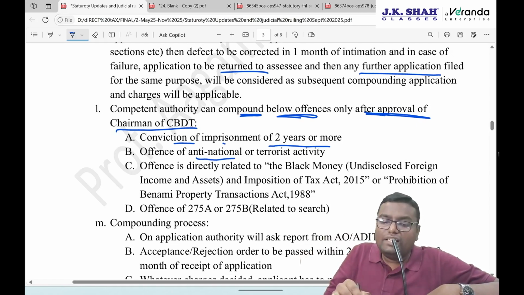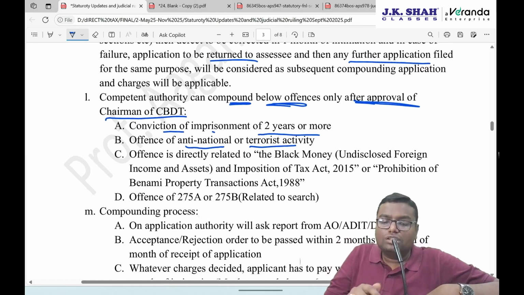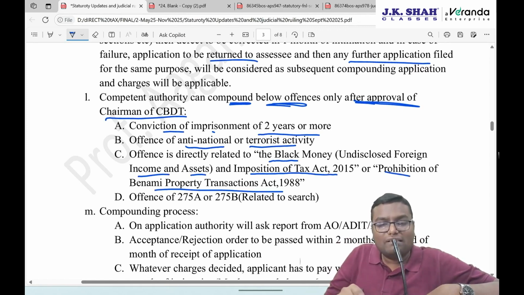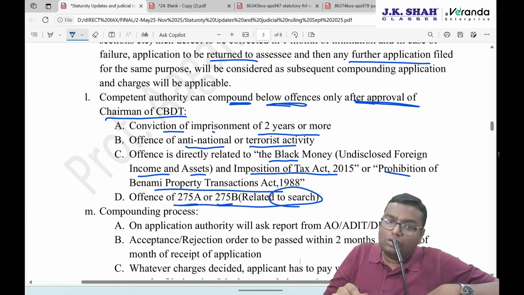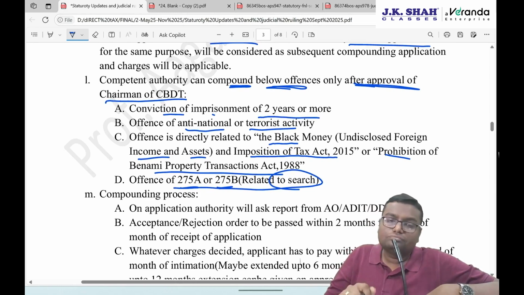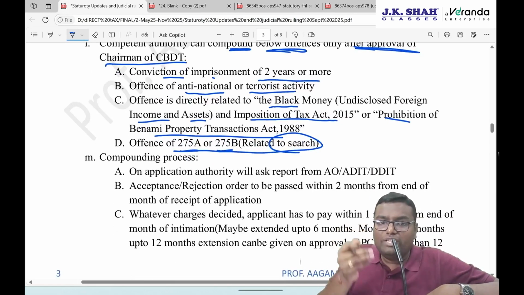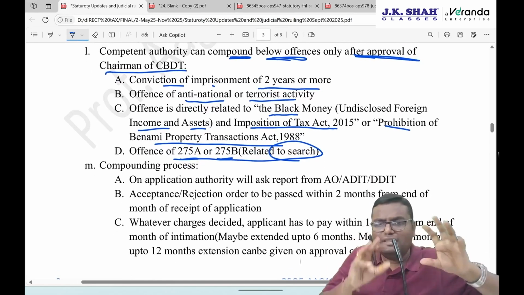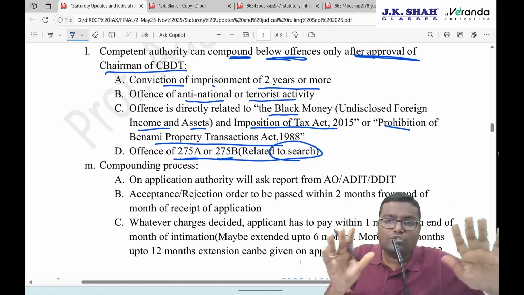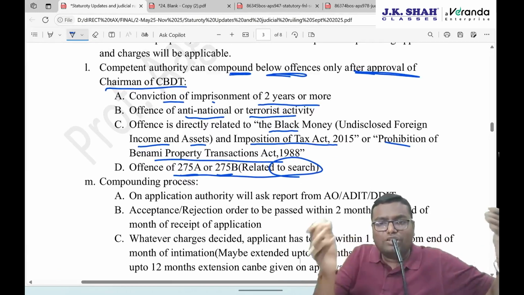Offense of anti-national or terrorist activity. Offense directly related to black money, the Undisclosed Foreign Income and Assets and Imposition of Tax Act 2015, or the Prohibition of Benami Properties Act. And last, offense of 275A or 275B, which is related to search. For these 4 kinds of offense, the Chairman of CBDT's approval will be required. Now, what is the exact compounding process? Up to now, we studied what are the points which you have to keep in mind. That an application has to be done.